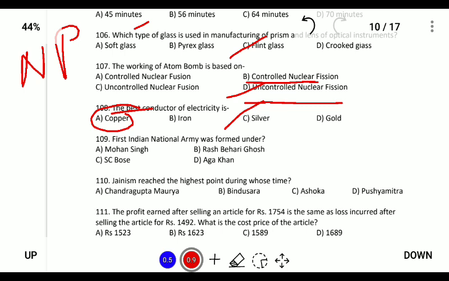The first Indian army was formed under Captain Mohan Singh, and he established the Indian National Army in 1942.